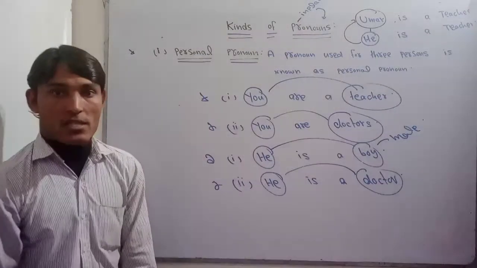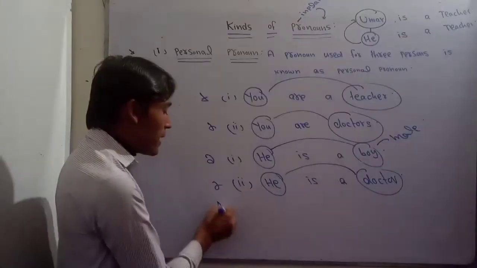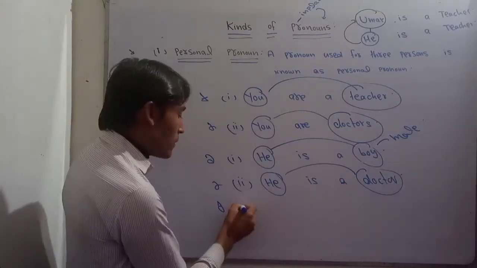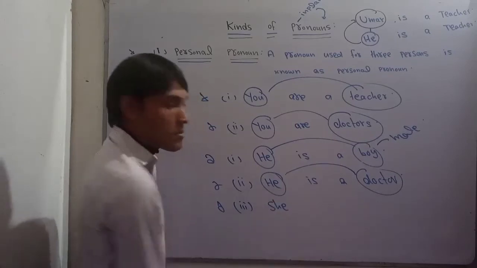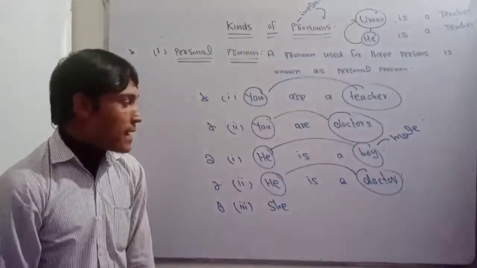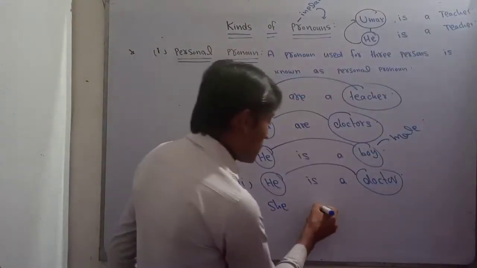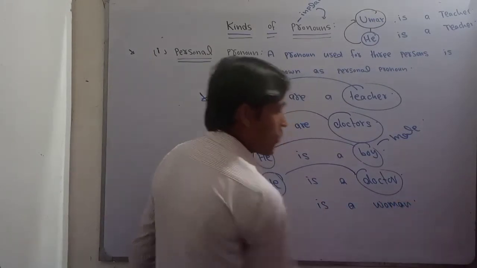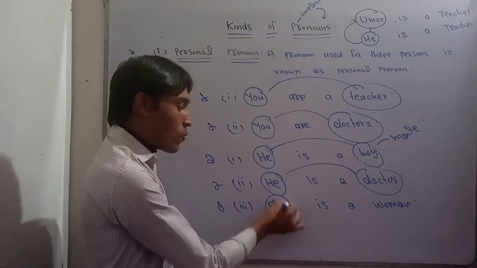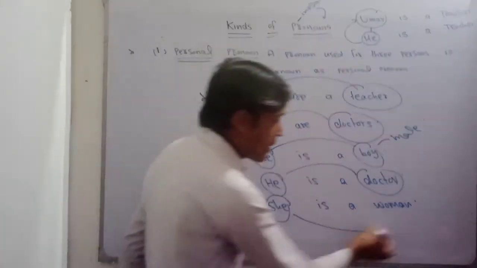And in the same way, we have the second one that is known as "she". So "she" is also followed by a singular noun. For example, I say that she is a woman. She is a woman. So now this woman, who is this woman? That belongs to here.